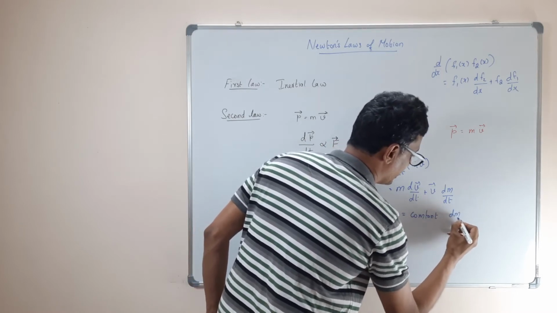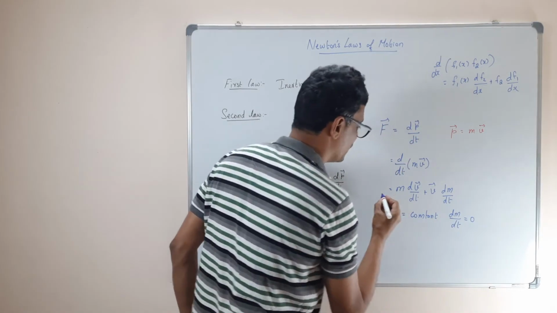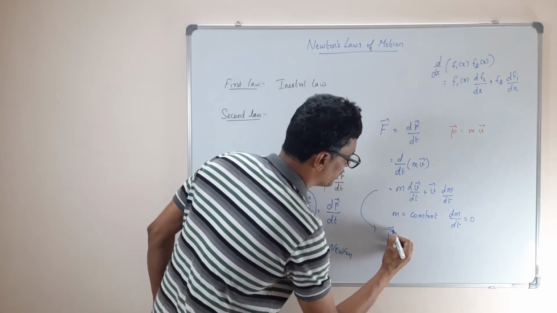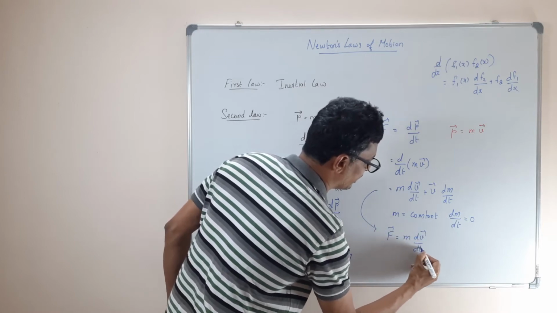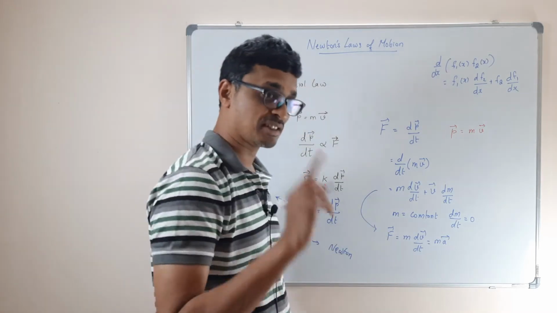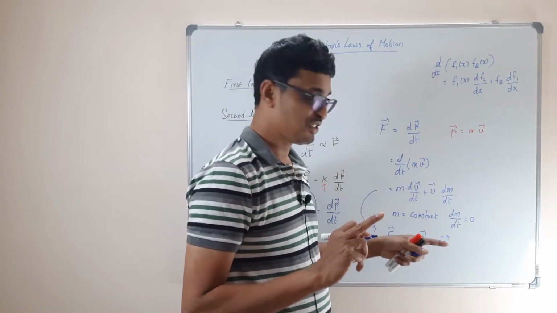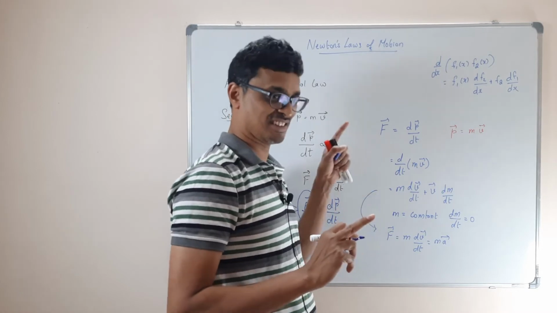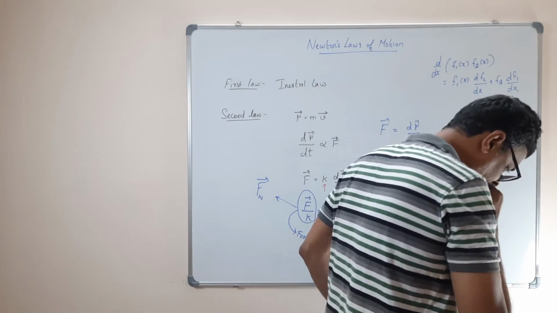then dm by dt for a constant is equal to 0, because it doesn't change. Am I right? So in that case this term becomes 0, and F will be equal to m into dv by dt, that is equal to m into a. Got it? So this is the specialized case when your mass is constant. So writing F equal to ma is not always correct. It is under the assumption that mass is constant. So this is what your second law is.